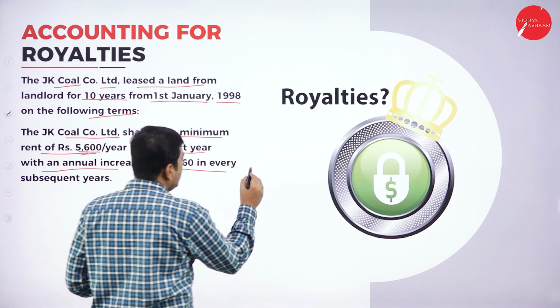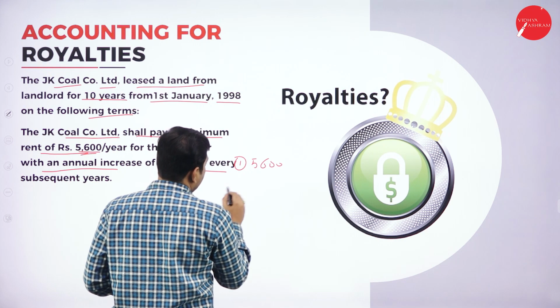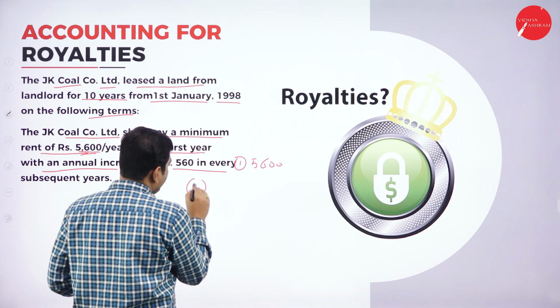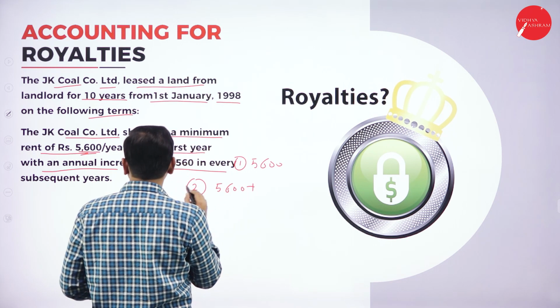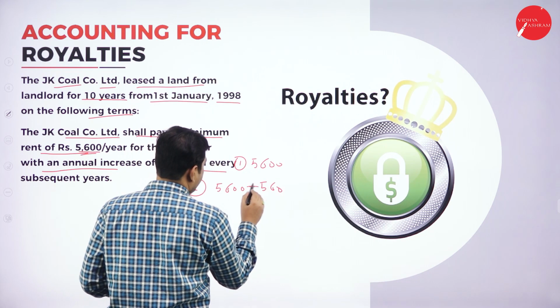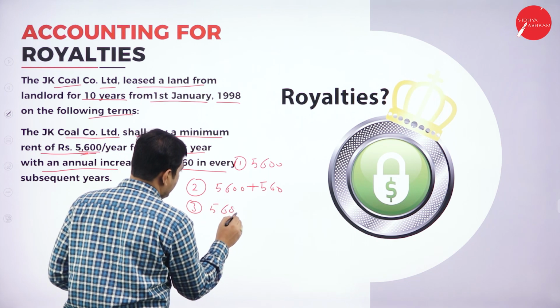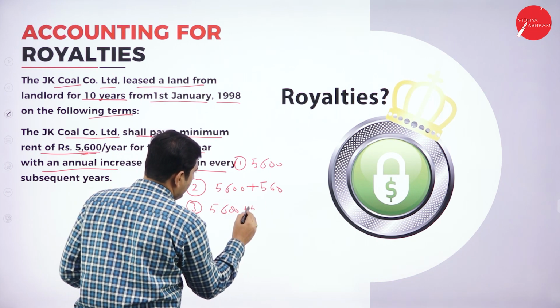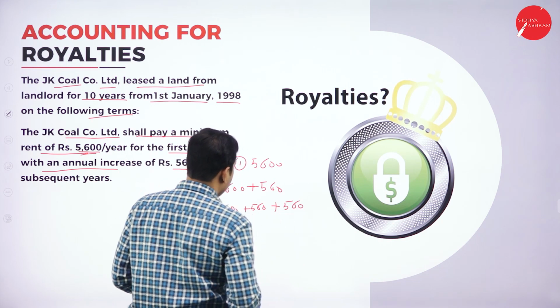What does this mean? For the first year, 5,600. For the second year, 5,600 plus 560. For the third year, 5,600 plus the already included 560, and again for the second time 560 should be included.